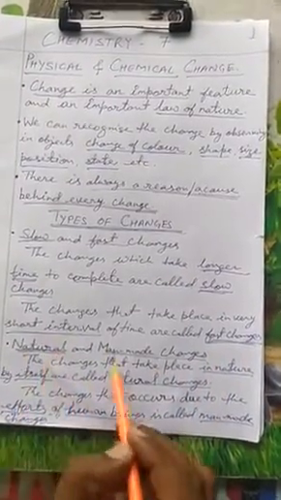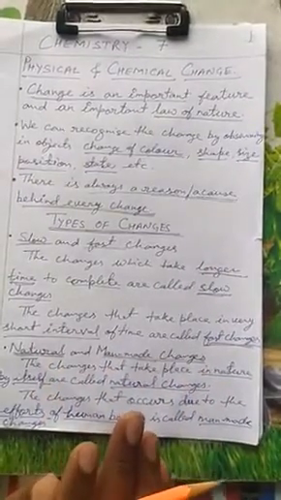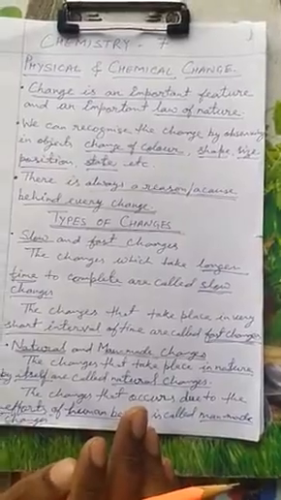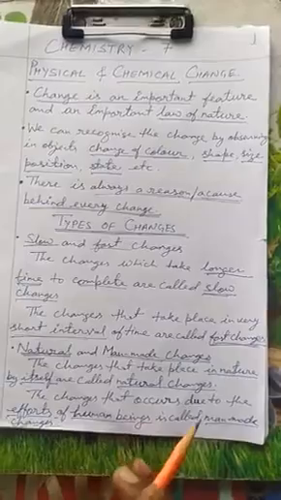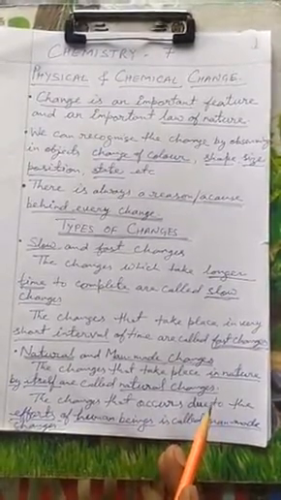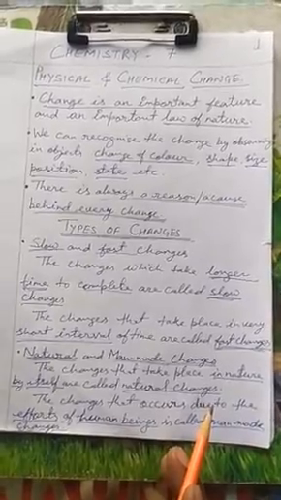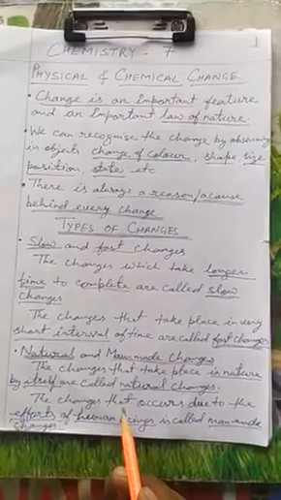Next one, natural and man-made changes. You see, growing of a plant, or a small baby growing into an adult, are examples of natural changes because they occur in nature, and these are the constructive ones. Similarly, occurrence of seasons, day and night are examples of natural change because they are governed by nature.